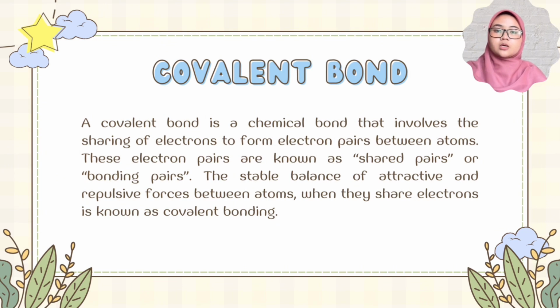2025105417. I'm going to talk about covalent bond. A covalent bond is a chemical bond that involves a sharing of electrons to form electron pairs between atoms. These electron pairs are known as shared pairs or bonding pairs. The stable balance of attractive and repulsive forces between atoms when they share electrons is known as covalent bonding. For many molecules, the sharing of electrons allows each atom to attain the equivalence of a full valence shell, corresponding to a stable electronic configuration. In organic chemistry, covalent bonding is much more common than ionic bonding.